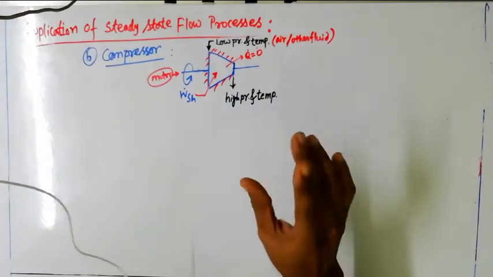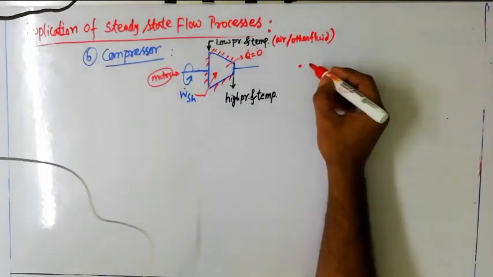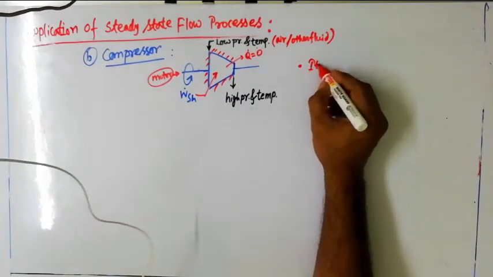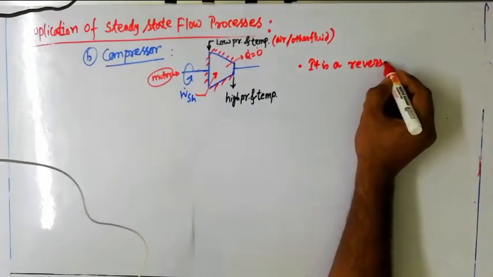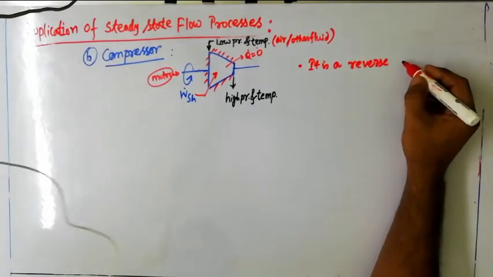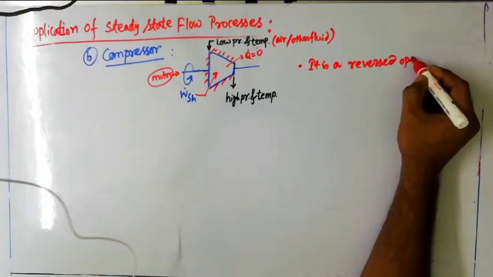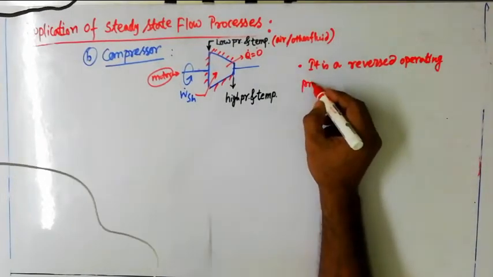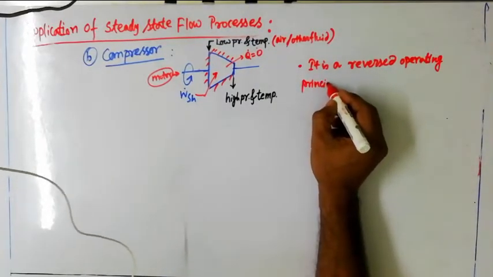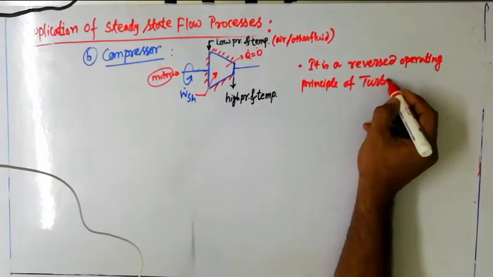So after all these points we can say that it is the reverse operating principle of a turbine, just reverse.